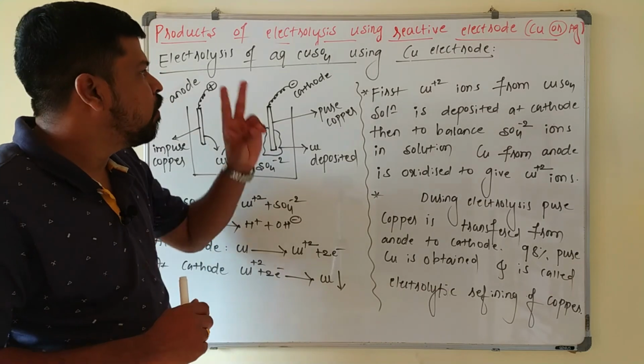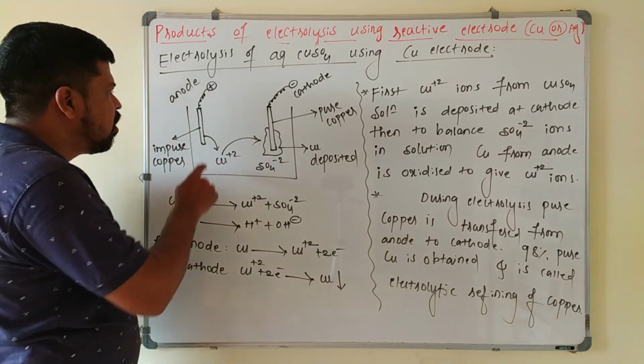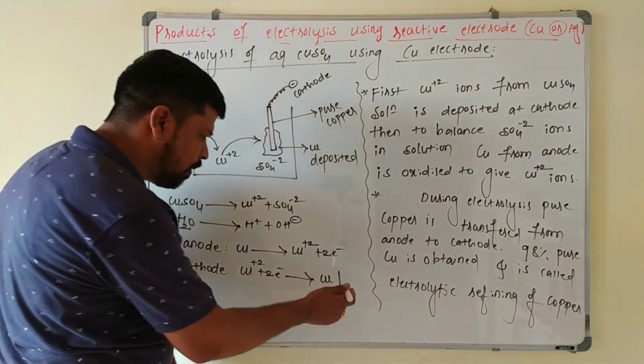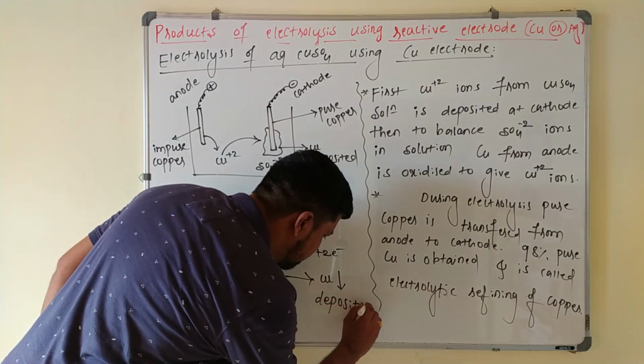Always keep in mind, whenever you take a reactive electrode, at the anode also what happens? Copper is oxidized. At the cathode, copper is reduced here, so that copper is deposited.